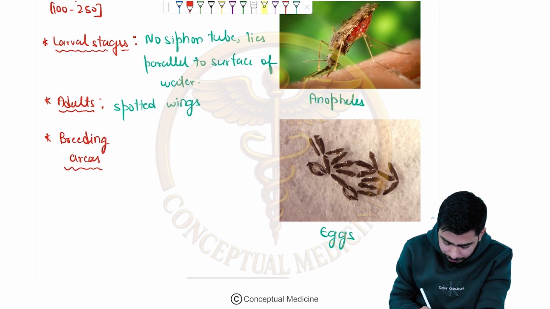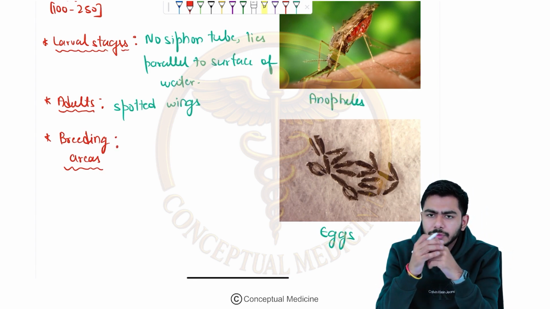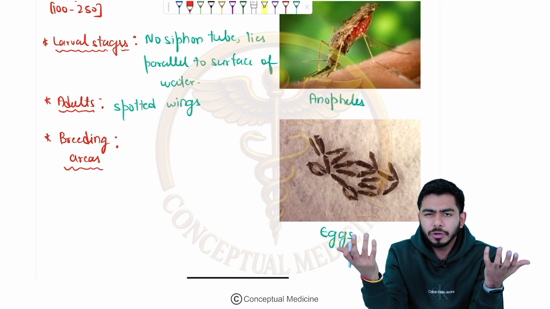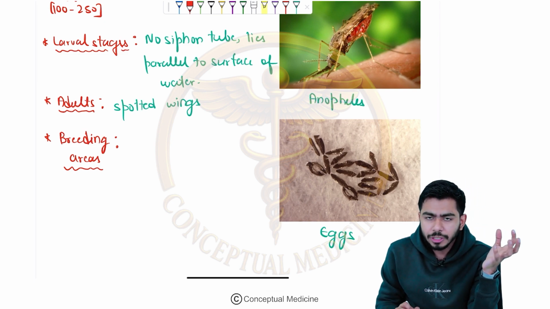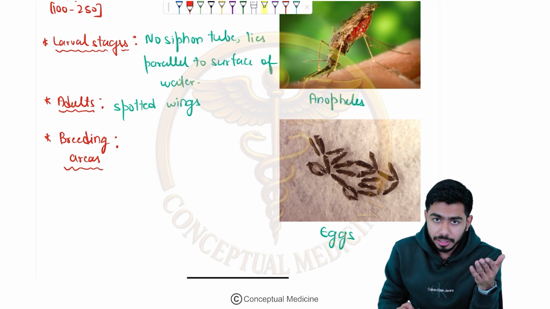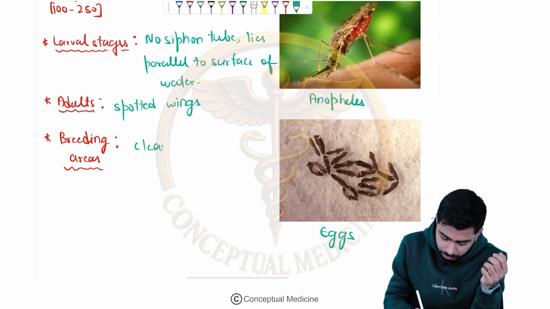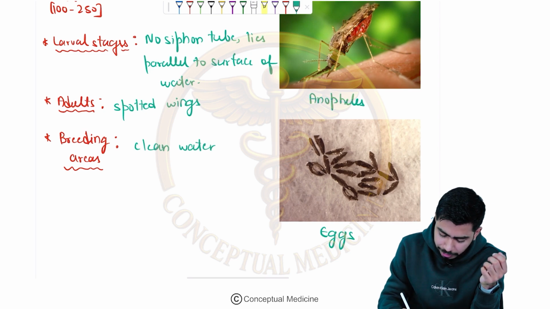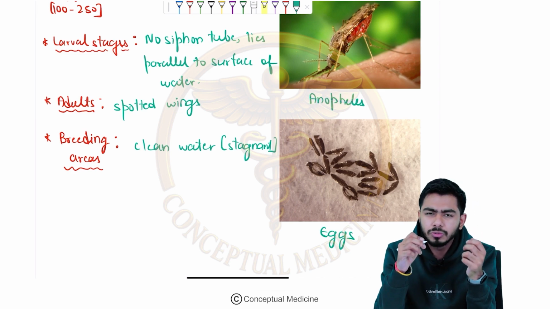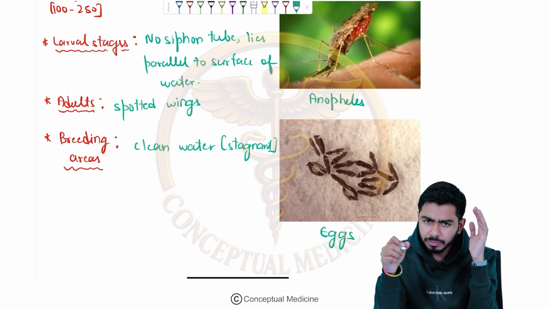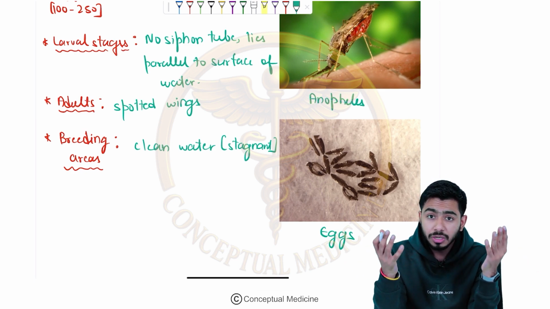If we talk about the breeding areas, are they breeding in polluted or dirty water or in clean water? They are actually breeding in the clean water, which is stagnant, for example a pond. Or after rain, in the rainy season, mosquito numbers are increasing.